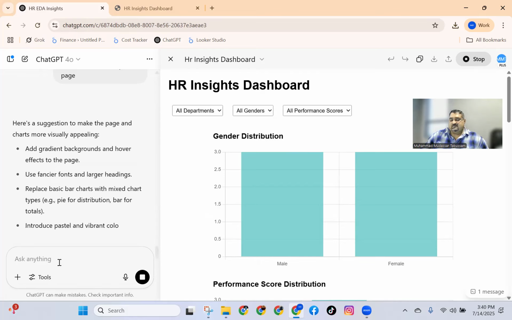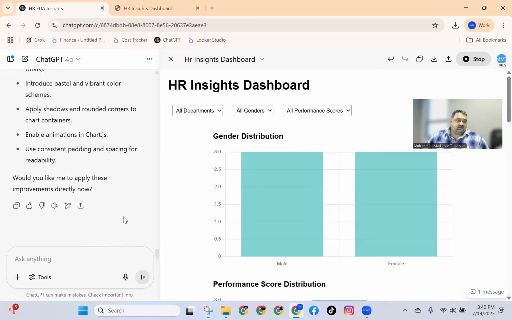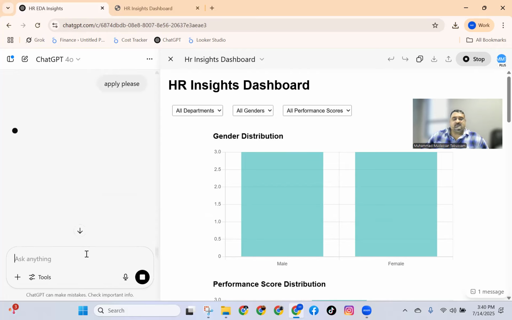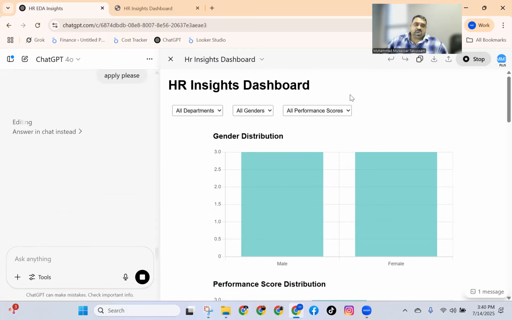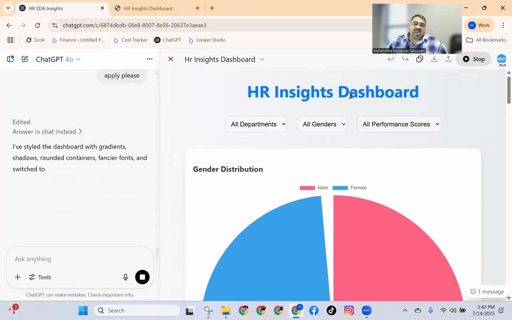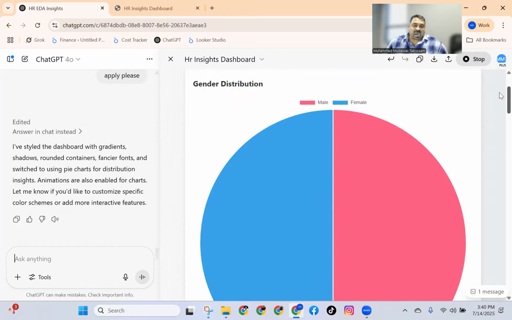The web developers who are working on web development and all this stuff, see what is happening. Would you, yes, apply please. See what it will do. I don't know anything about website development. I don't know anything about HTML. I mean to say, I'm talking about you people, I know, because I am into this field. But you don't know anything, but you are getting it done in seconds. See, I am surprised.